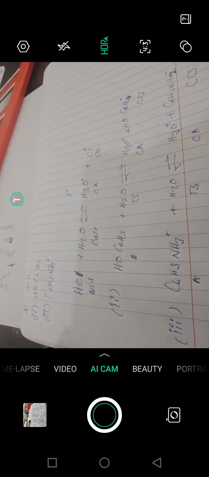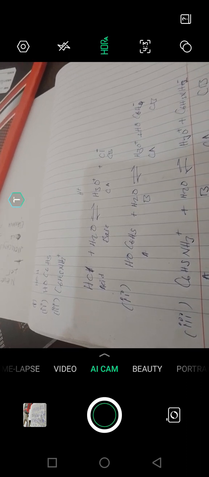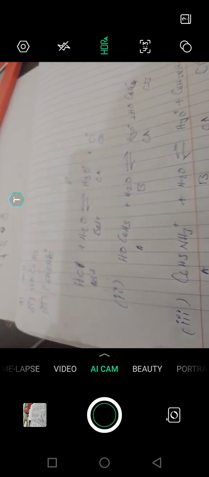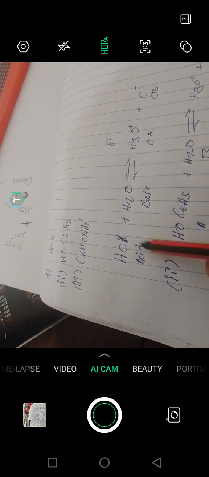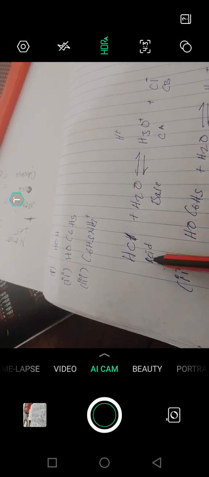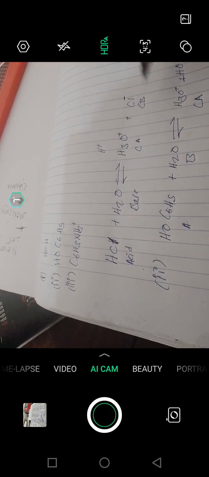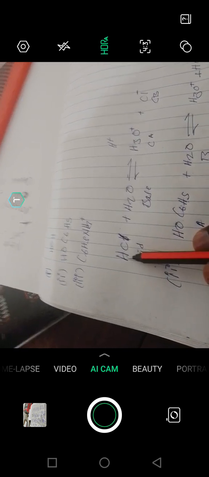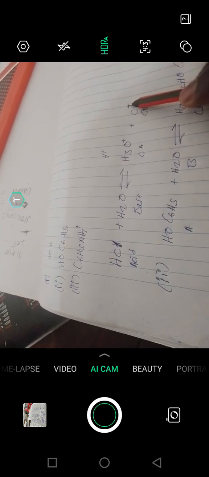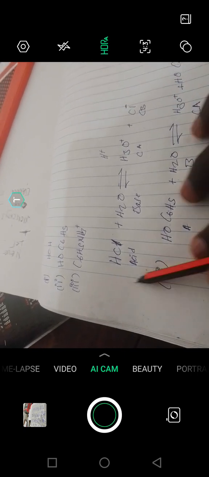To identify a conjugate base and a conjugate acid, see if an acid loses a hydrogen ion: what remains in the products is the conjugate base, because hydrogen has been lost.